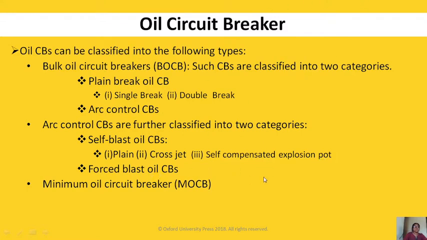In oil circuit breaker, generally we are using MOCBs. This bulk oil circuit breaker generally we are not preferring because it has the drawback of fire hazards. So we are using MOCBs, minimum oil circuit breaker or less oil circuit breaker.